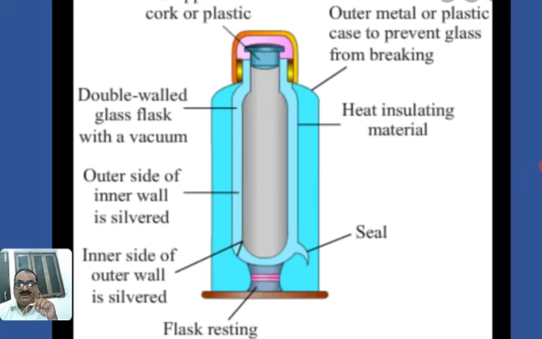Long period means long hours. When we open the cork of this device, the temperature can easily enter the device, and slowly the material loses its temperature. If the material is hot, slowly it becomes cold. If we keep ice, slowly the ice melts. So this is the device that is called thermoplast. This is very useful in the winter season. Generally we keep milk and tea in such a device.